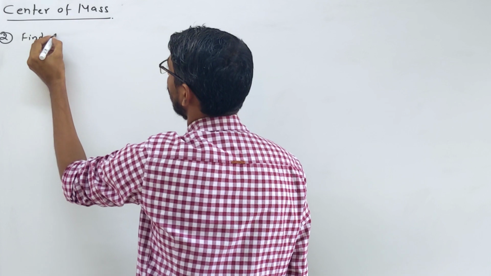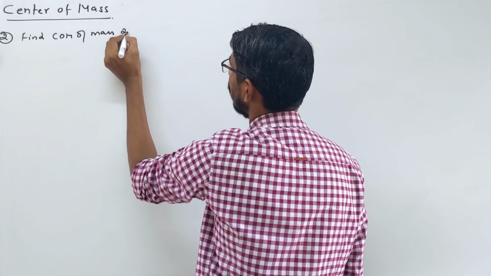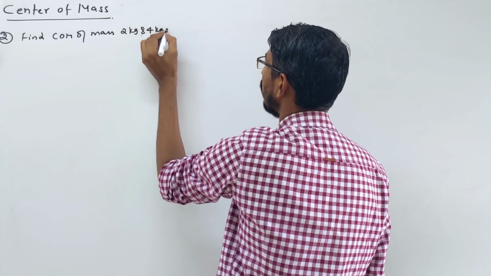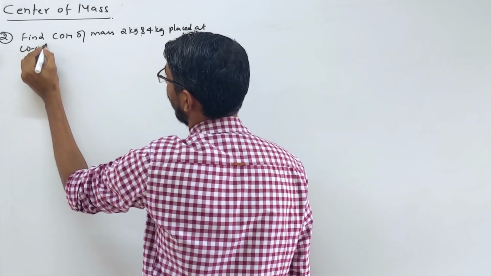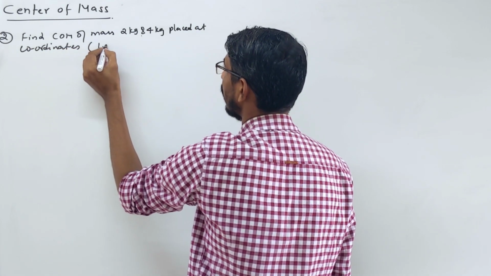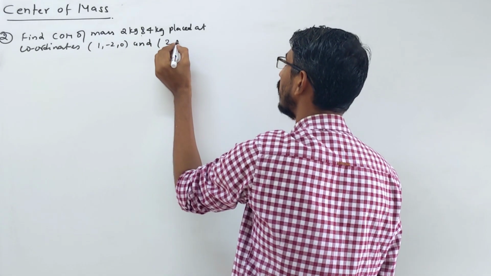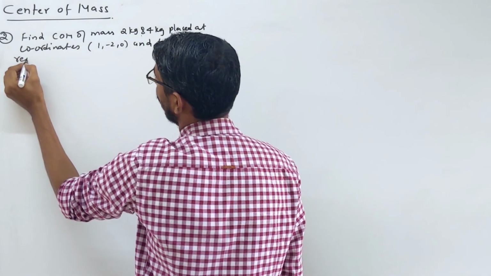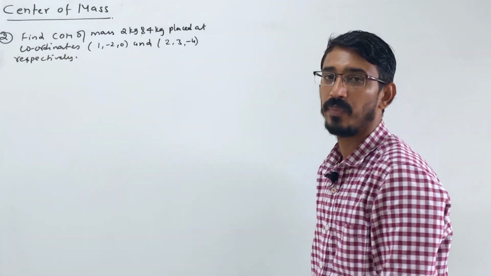Find the center of mass of masses 2 kg and 4 kg placed at coordinates (1, -2, 0) and (2, 3, -4). So this is the general problem we are talking about.